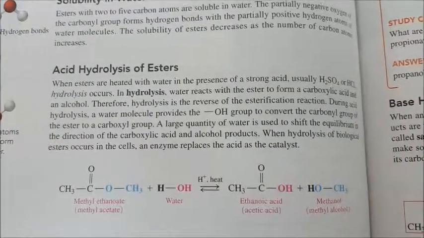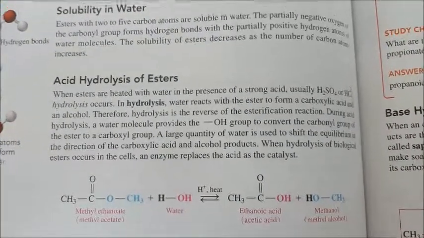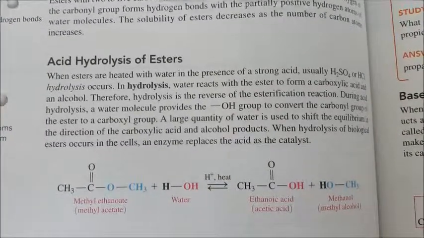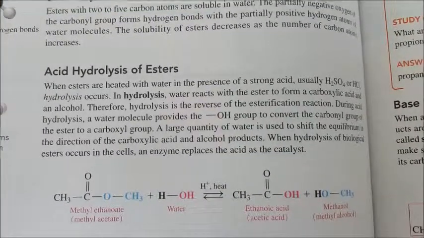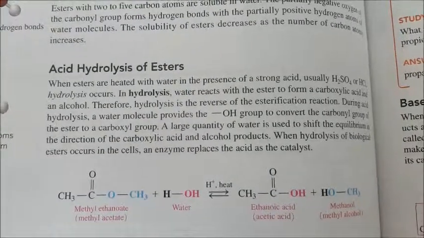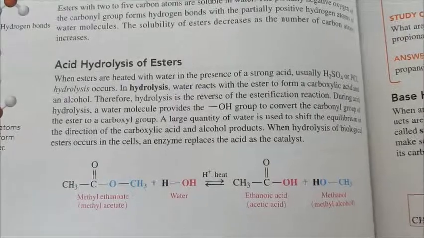This reaction is reversible, and that is to say ethanoic acid and methanol can combine in the presence of acid and heat to form the ester. So this is a reversible reaction.